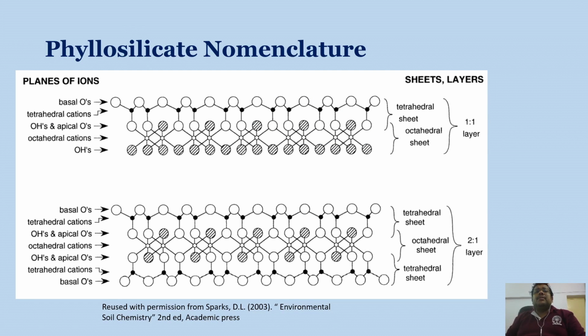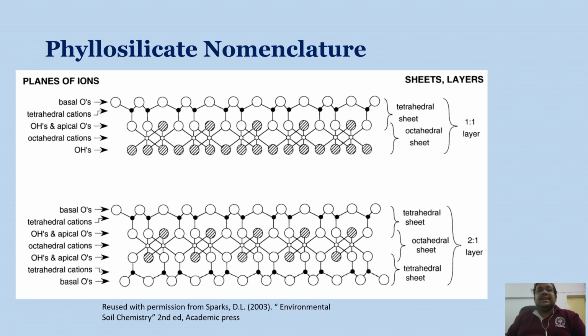So if we give a quick recap of the last part of the last lecture, you can see this is a 1:1 type of structure. In this 1:1 type of layer there is a silica tetrahedral sheet attached to an aluminum octahedral sheet by sharing their apical oxygen. Remember, this apical oxygen has an excess of negative charge, and this excess is shared between the silica tetrahedra and the aluminum octahedral sheet to form this 1:1 structure.